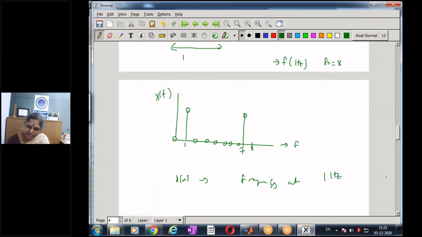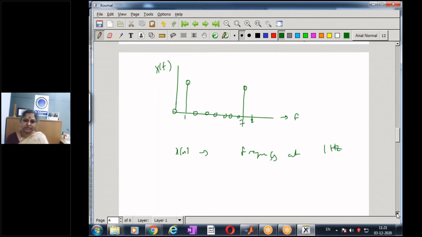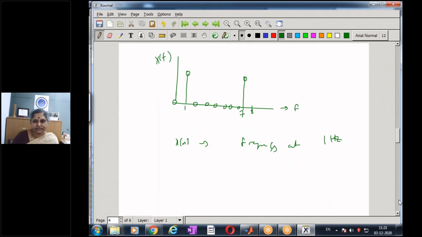And is this an unknown result? This is a known result. We have taken a signal of frequency 1. We took the samples. Then we computed the DFT of this and plotted it. Then we mapped k to f. After doing all this, we find that the spectral component present in the signal is the same. It is a signal of frequency 1 hertz. So this is an example just to show that we can use the DFT to compute the spectrum of a given signal. So let's take one more example.